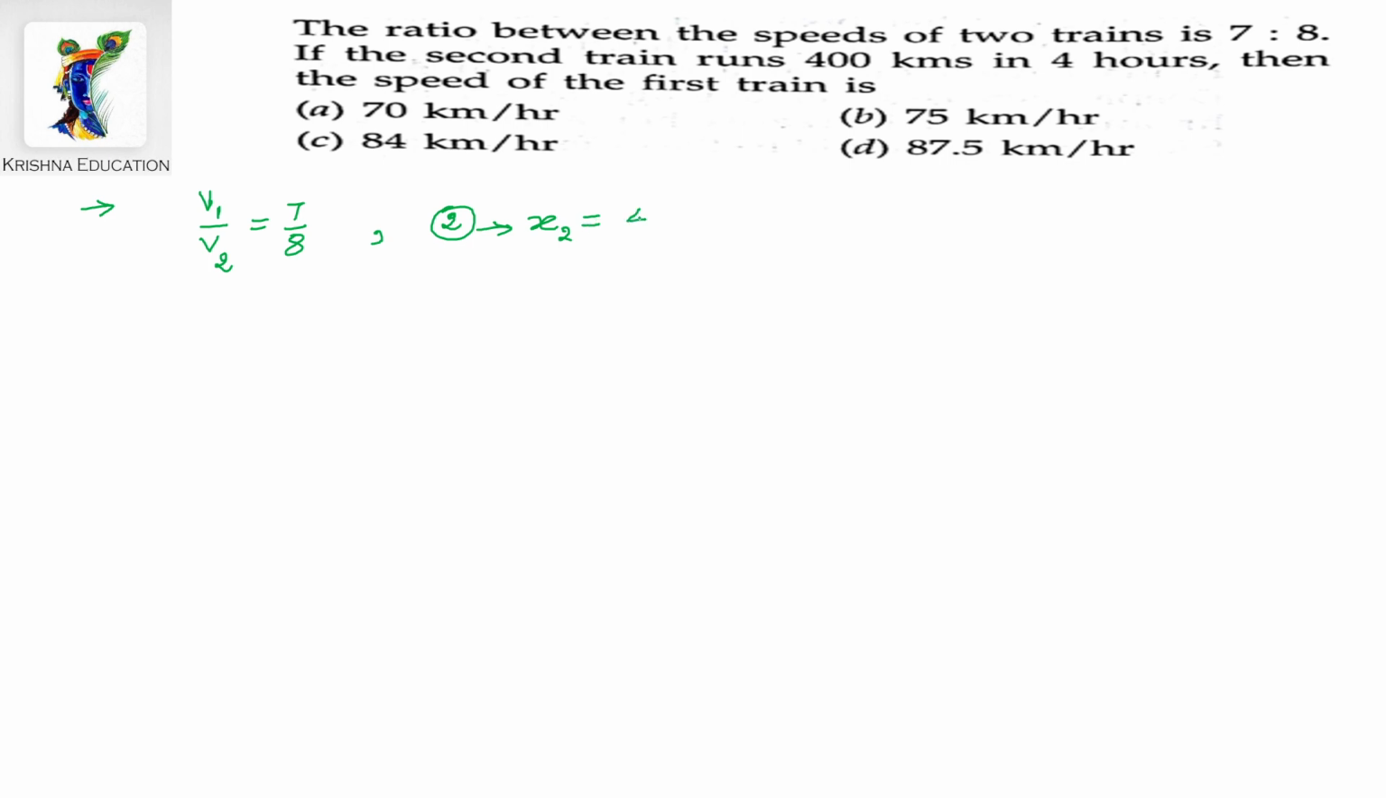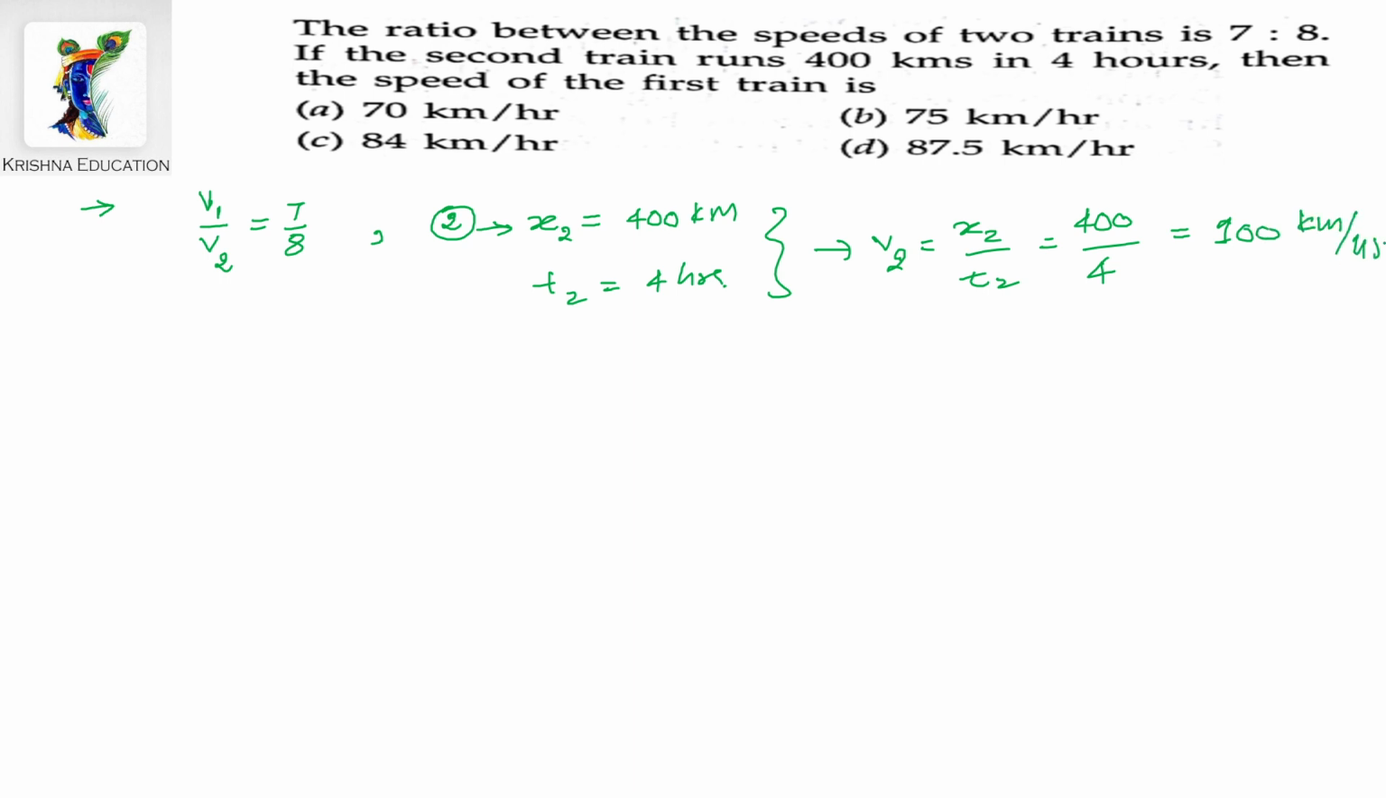Now another data available with us is this: for second train, the distance covered by train x2, it is given as 400 kilometers and time for that distance is 4 hours. तो फिर इसकी स्पीड कितनी होगी? स्पीड इक्वल टू डिस्टेंस बाय टाइम, so that would be equal to 400 by 4. So our answer would be 100 किलोमीटर पर आवर.